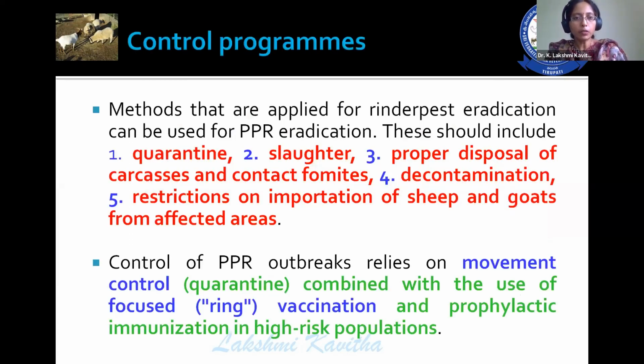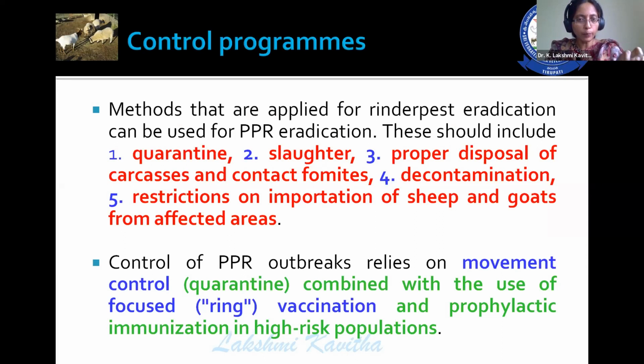Then control programs. Managemental methods are very, very important to control the diseases. In case of PPR also, quarantine is very, very important. If any new entry is there, any infected animal, better is slaughter of the infected animal and proper disposal of the carcasses and contaminated fomites, decontamination, restriction on importation of sheep and goats from the affected areas.